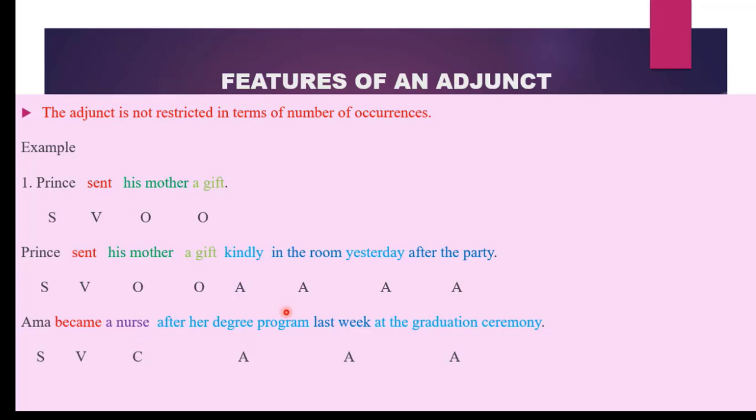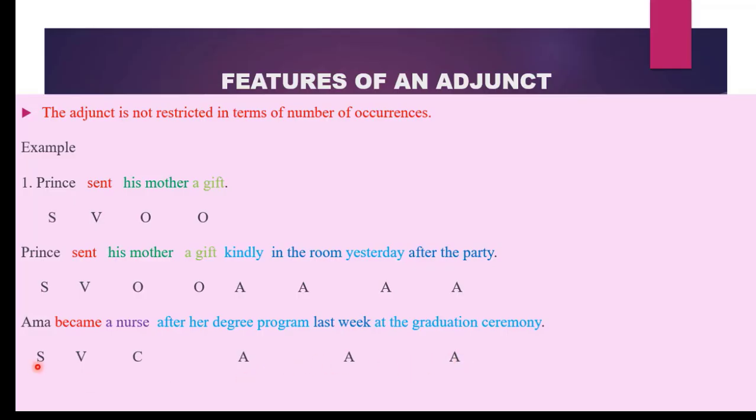Then we have other information about the verb in terms of when she became a nurse and where she became a nurse. After her degree program gives us information about when she became a nurse. Last week also adds to the information about when she became a nurse. At the graduation ceremony also adds to the information about where she became a nurse. Therefore, we have three adjuncts in this particular sentence.